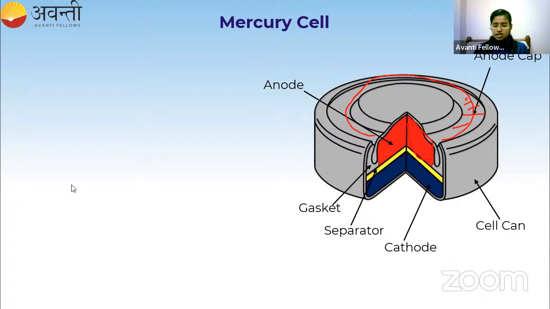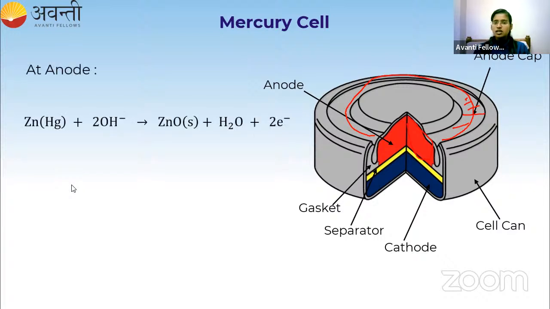Now what is the reaction that is going to occur at anode? So here zinc mercury is called zinc amalgam. That zinc amalgam will react with the hydroxide ion and it will be converted to zinc oxide. Here the oxidation state of zinc is 0 and here the oxidation state of zinc is plus 2. So it has lost 2 electrons and it has got oxidized. So oxidation is occurring at anode.